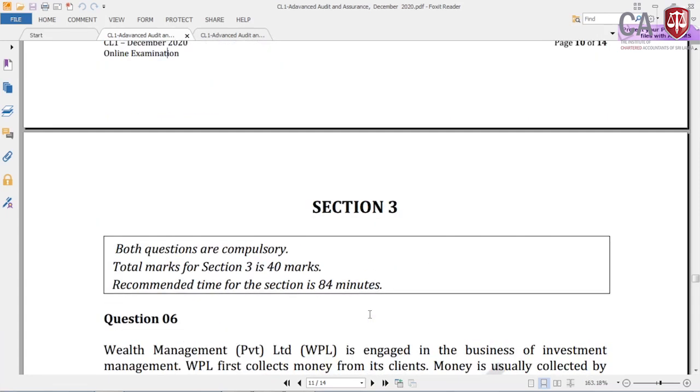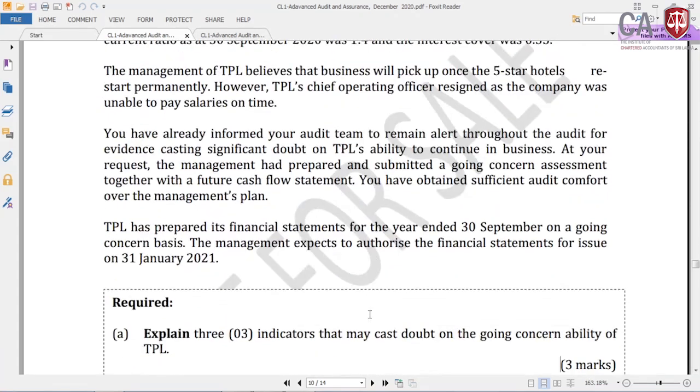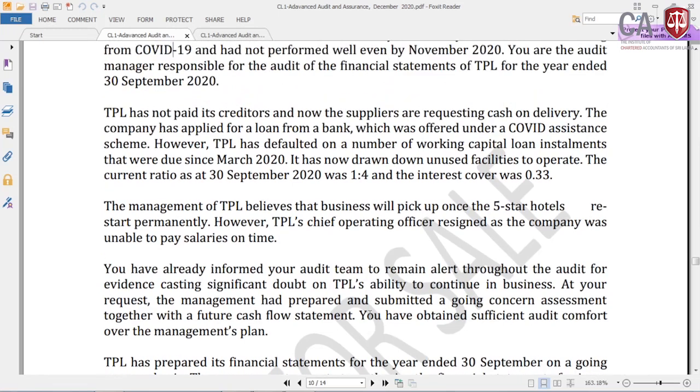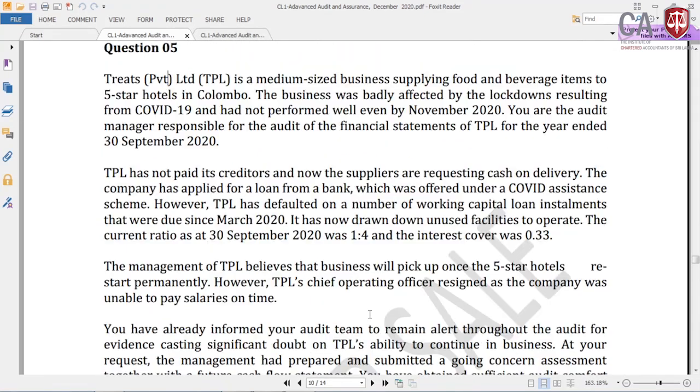So now part A of the question is for you to explain 3 indicators that may cause doubt on the going concern ability of TPL. So this is chapter number 14 on going concern, the last chapter of the audit evidence, which we have discussed, even in this webinar series we discussed going concern in detail. So there are types of indicators: operational indicators, other indicators, and financial indicators. In such circumstances, you are supposed to identify those indicators. So now we'll read the question again.